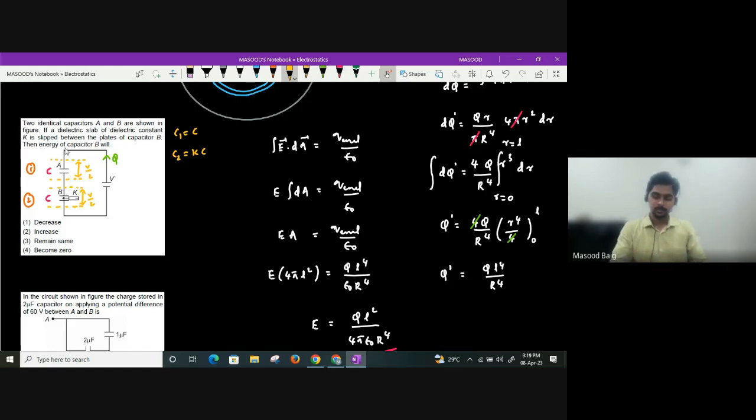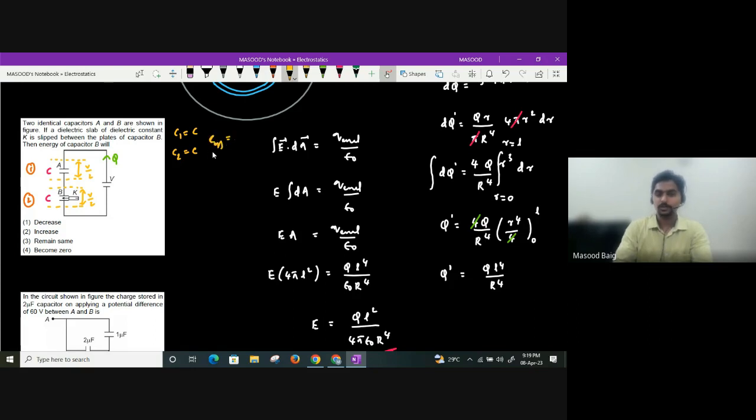Okay. So two identical capacitors A and B are shown in the figure. If a dielectric slab of dielectric constant K is slipped between the plates of capacitor B, the energy of the capacitor B they are asking. Okay. However, if you want initially, again if I write initially C2 is also C only, what is C effective, beta?